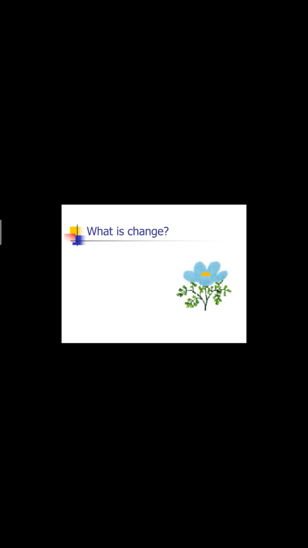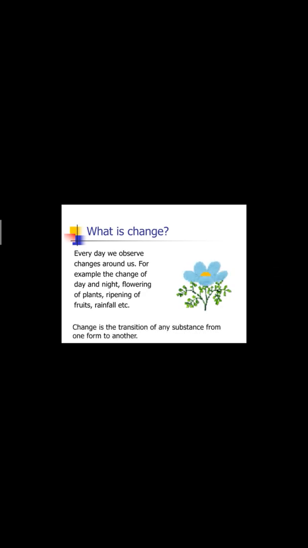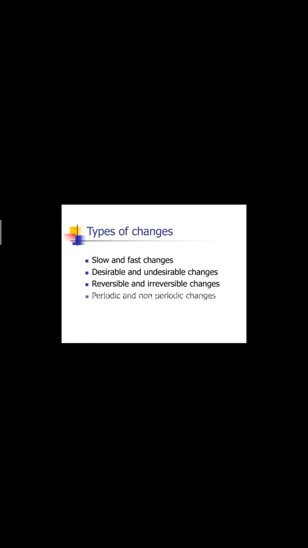What is a change? Every day we observe changes around us, like blooming of flowers, ripening of fruits. These are the general changes which occur in everyday life. Let's discuss the types of changes. First, slow and fast changes. Second is desirable and undesirable changes. Third is reversible and irreversible changes. Fourth is periodic and non-periodic. Fifth is physical and chemical.